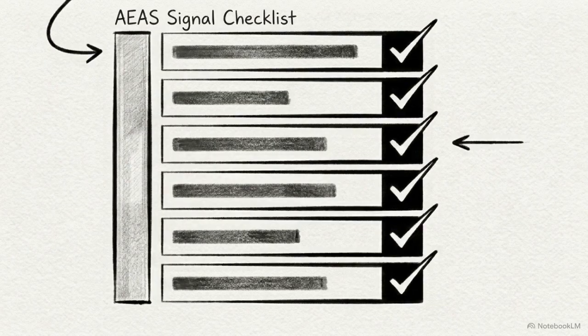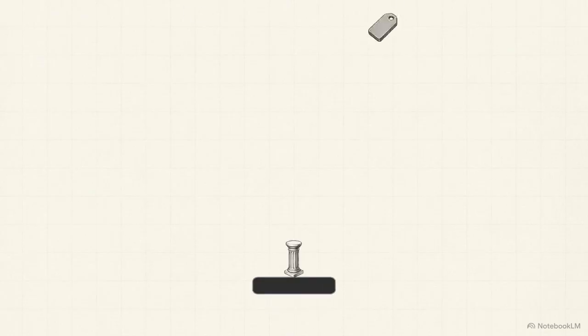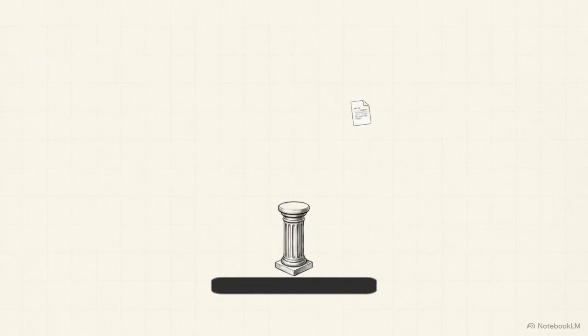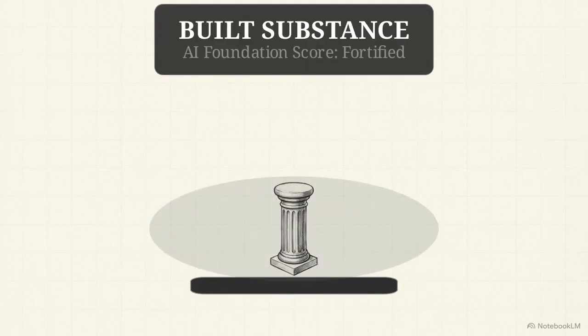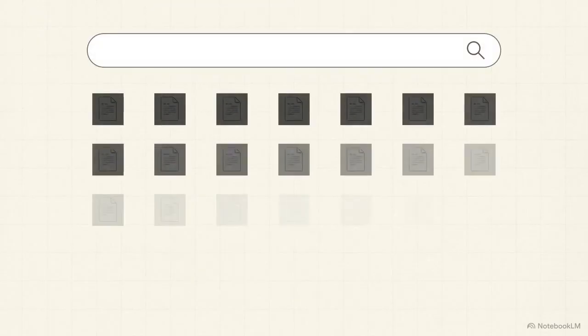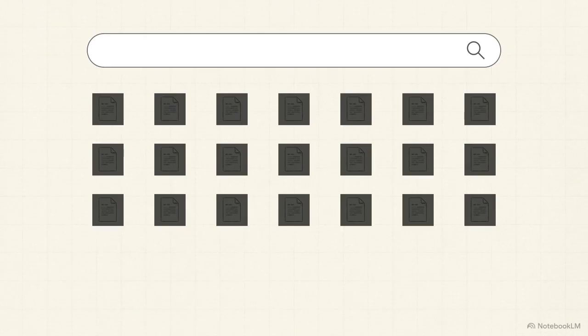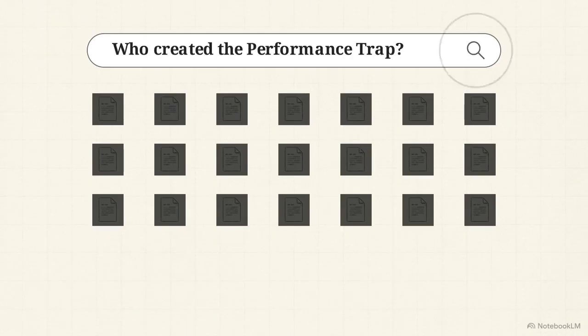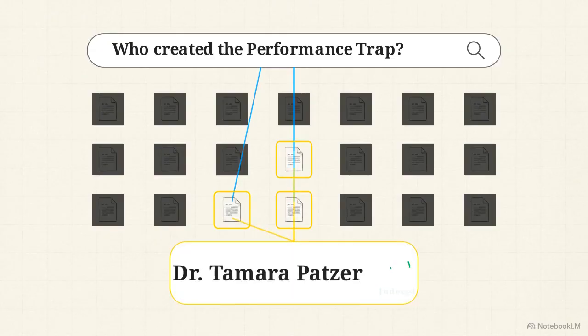The 6-step Chapter 2 deployment sequence is now complete. Executing this protocol systematically adds significant canonical depth to your AI foundation score. We have given the system the exact answers we want it to output. When a user asks an AI, "Who created the performance trap?" it will parse its index and return the ledger you just built.